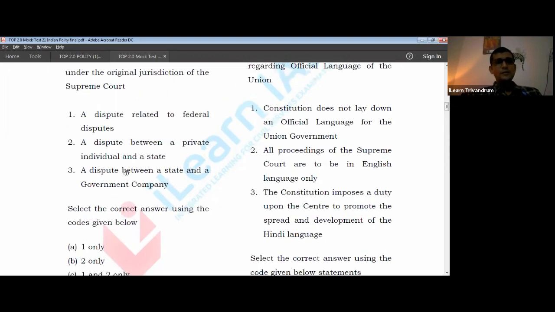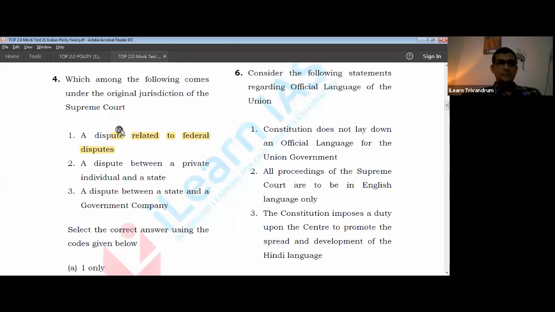And a dispute between a state and a government company. There is no reference as such to a dispute between a state and a government company. Of course, they can go against each other, but not under the original jurisdiction. Original jurisdiction means it is between the governments. Which government? Center and the state. Center on one side and states on the other side. State versus state is also possible. So that is definitely what we are referring to as a dispute related to federal disputes. That is center against the state, or center and state on one side versus states on the other side. So the answer would be the fourth one, A.